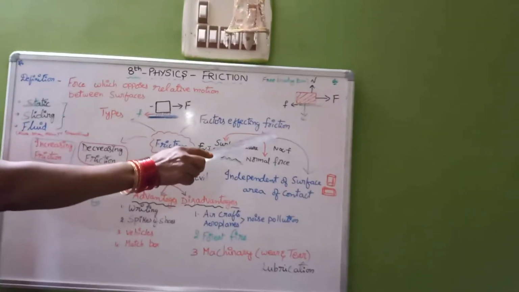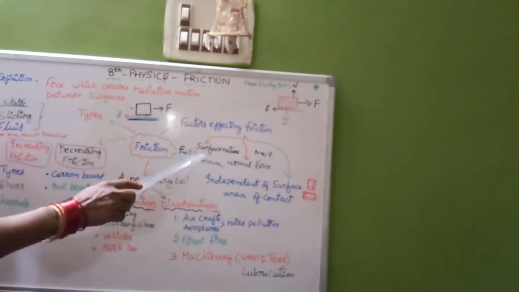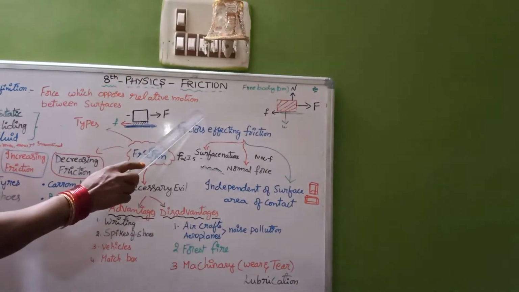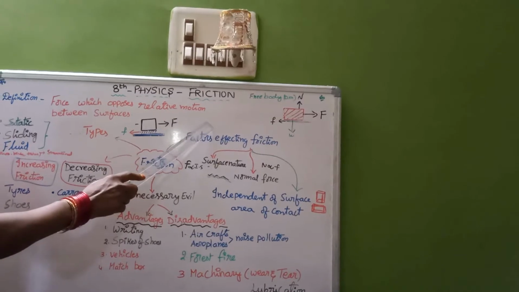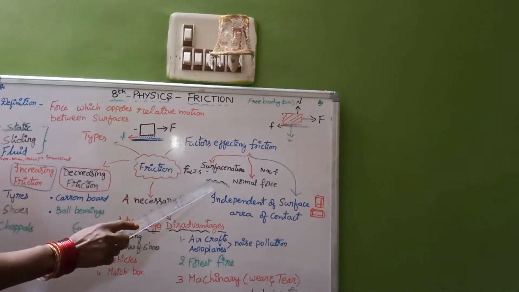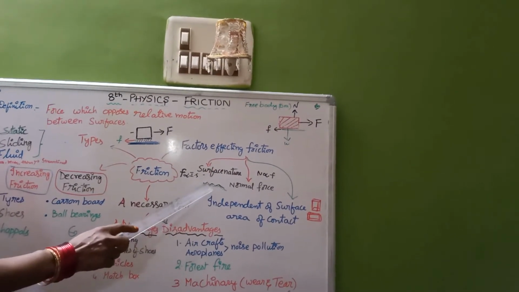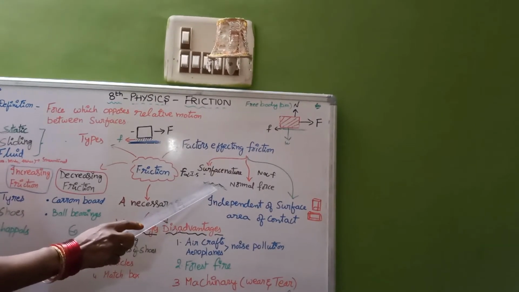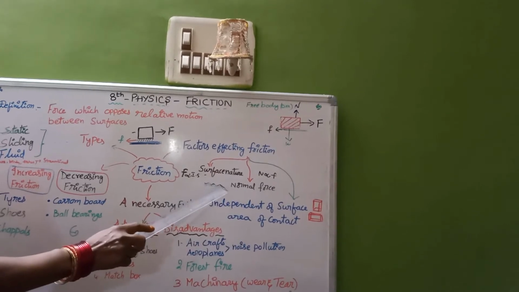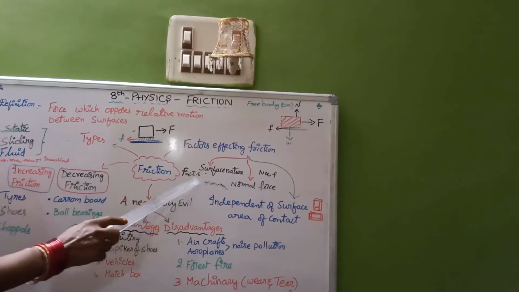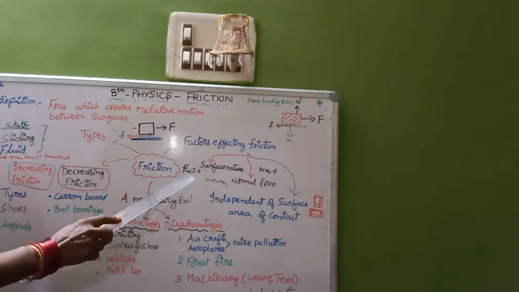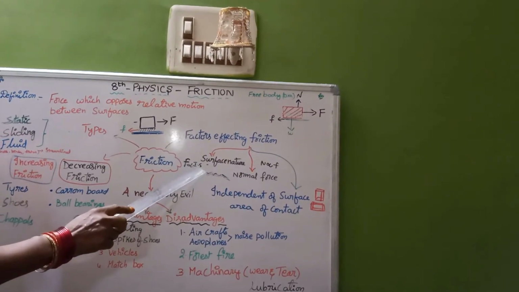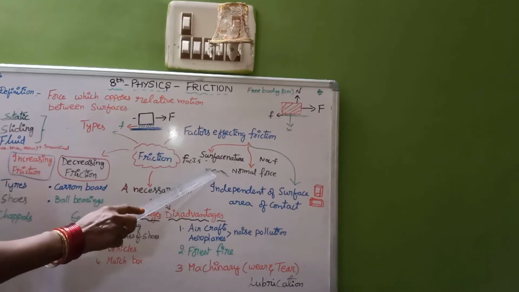Factors affecting friction: the nature of the surface. A surface may be very smooth, so the friction will be less on smooth surfaces. When a surface is rough, it has ridges and grooves like this. When two surfaces have ridges and grooves and they interlock, the frictional force automatically increases. This frictional force is directly proportional to the irregularity of the surface.